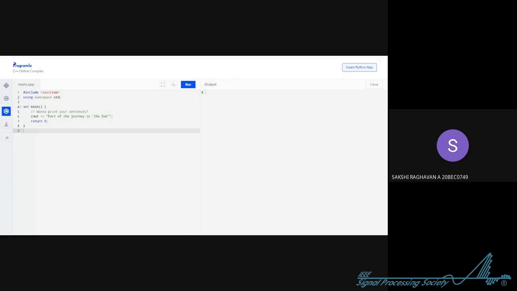In the second line, it's written using namespace std. It might sound confusing, but just hear me out. The cout object is defined inside the std namespace. To use the std namespace, we use the using namespace std semicolon statement.